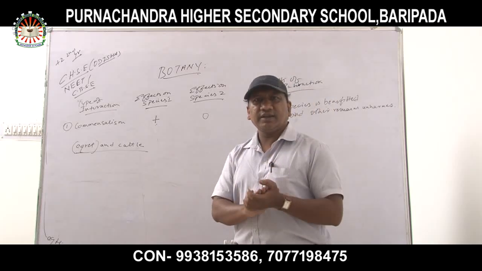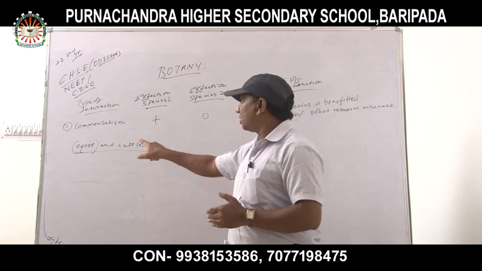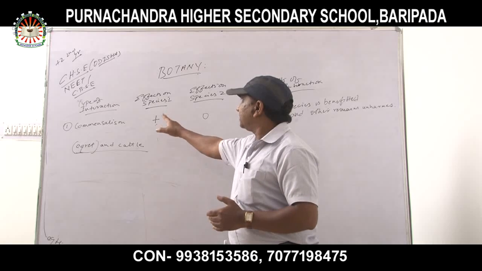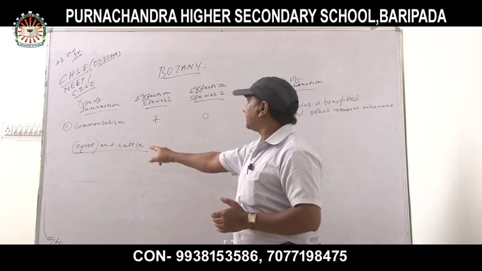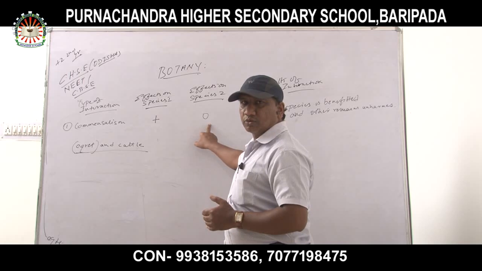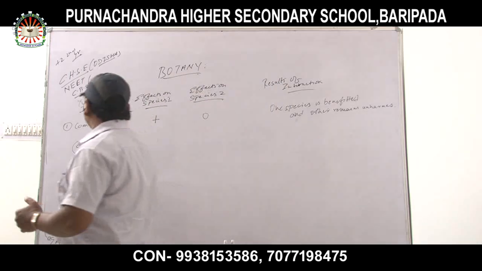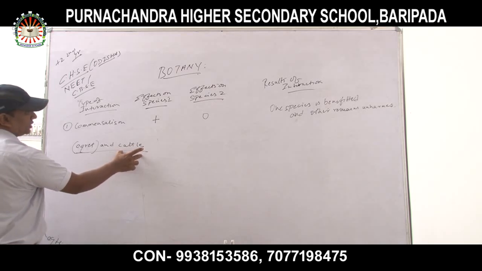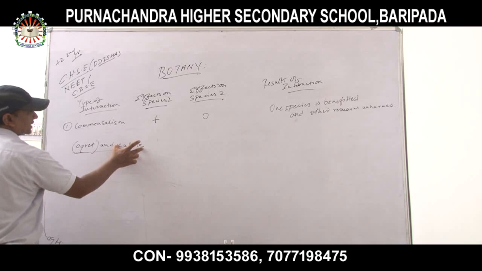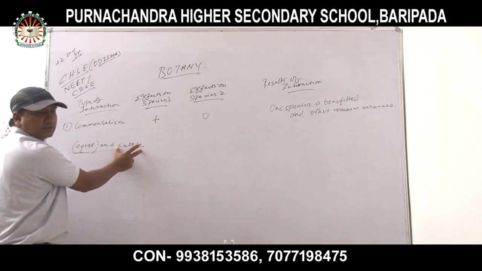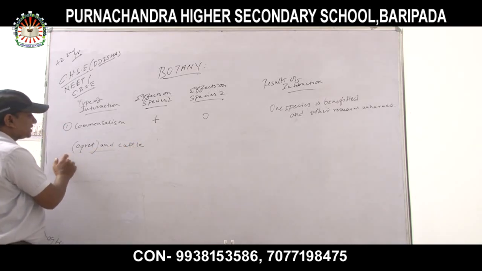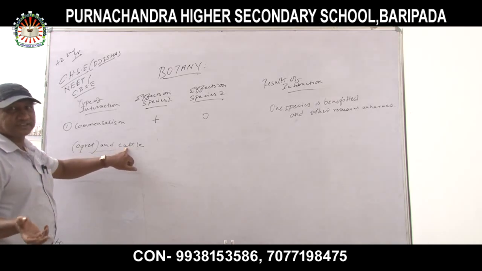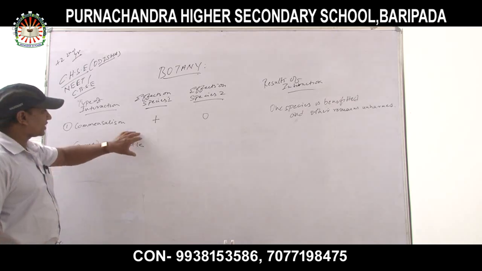By this way, the combination of egret and cattle is called what? Commensalism. Here, egret has a positive sign and cattle has 0. Why? Because the egret is benefiting but the cattle remains unharmed. It doesn't matter to the cattle what happens to its body. The egret sits on the back of the cattle and picks up all the insects on the surface of its body.